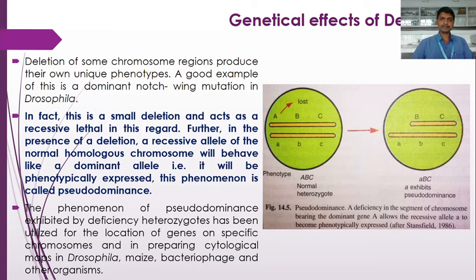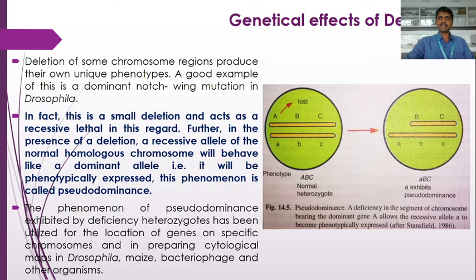Okay, do you get it? This phenomenon, pseudodominance. So pseudodominance occurs due to the deletion of a chromosome part that possesses the dominant gene, and in the absence of this dominant gene, the recessive allele gets expressed phenotypically. This phenomenon is called pseudodominance.